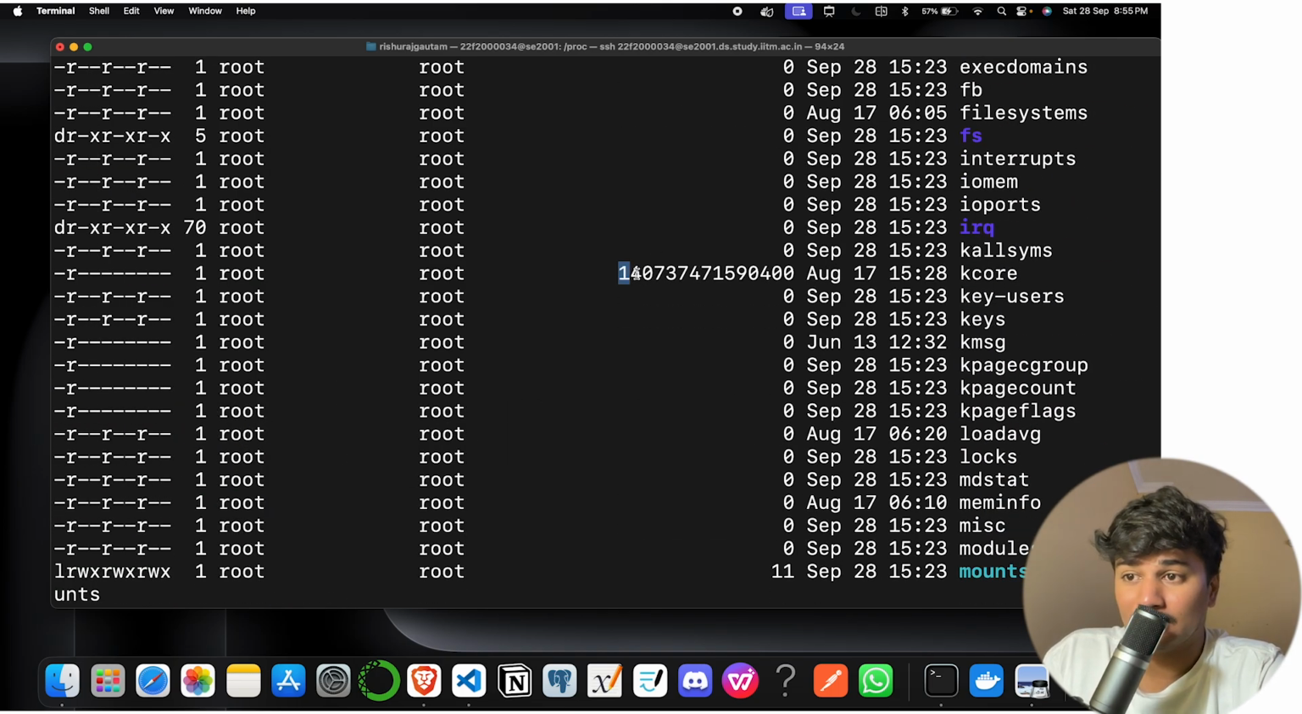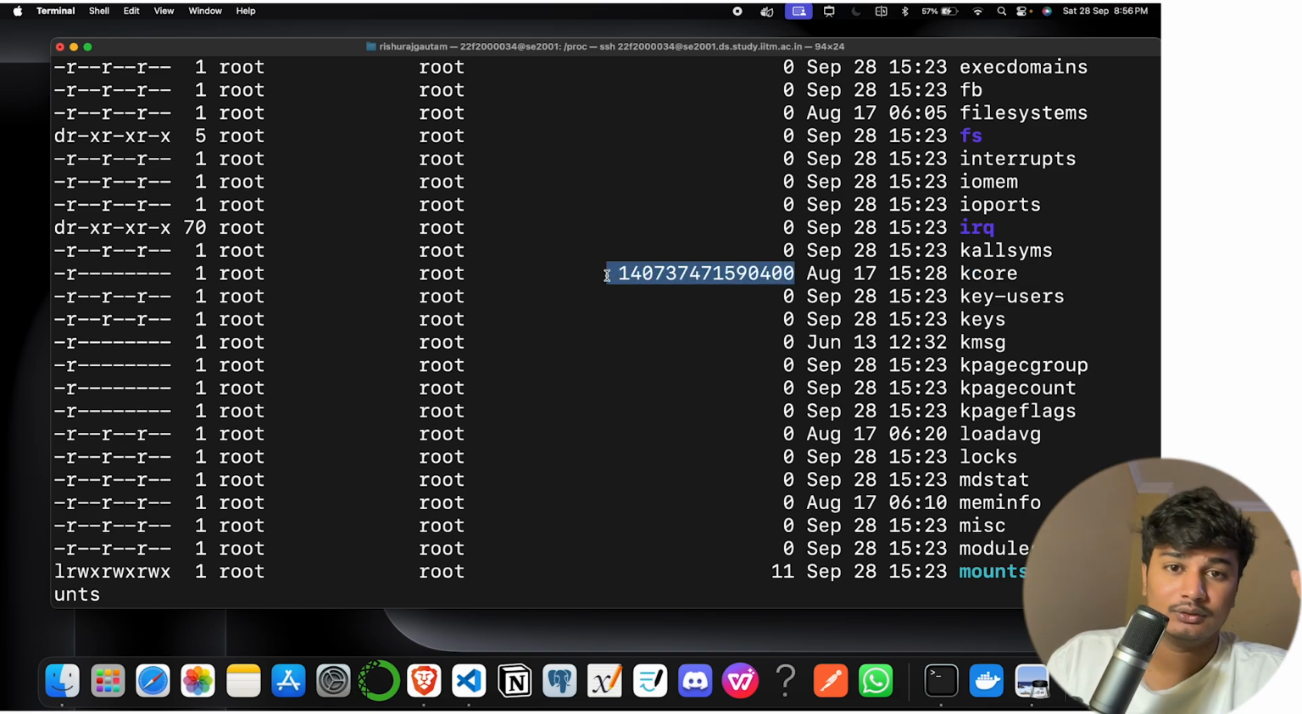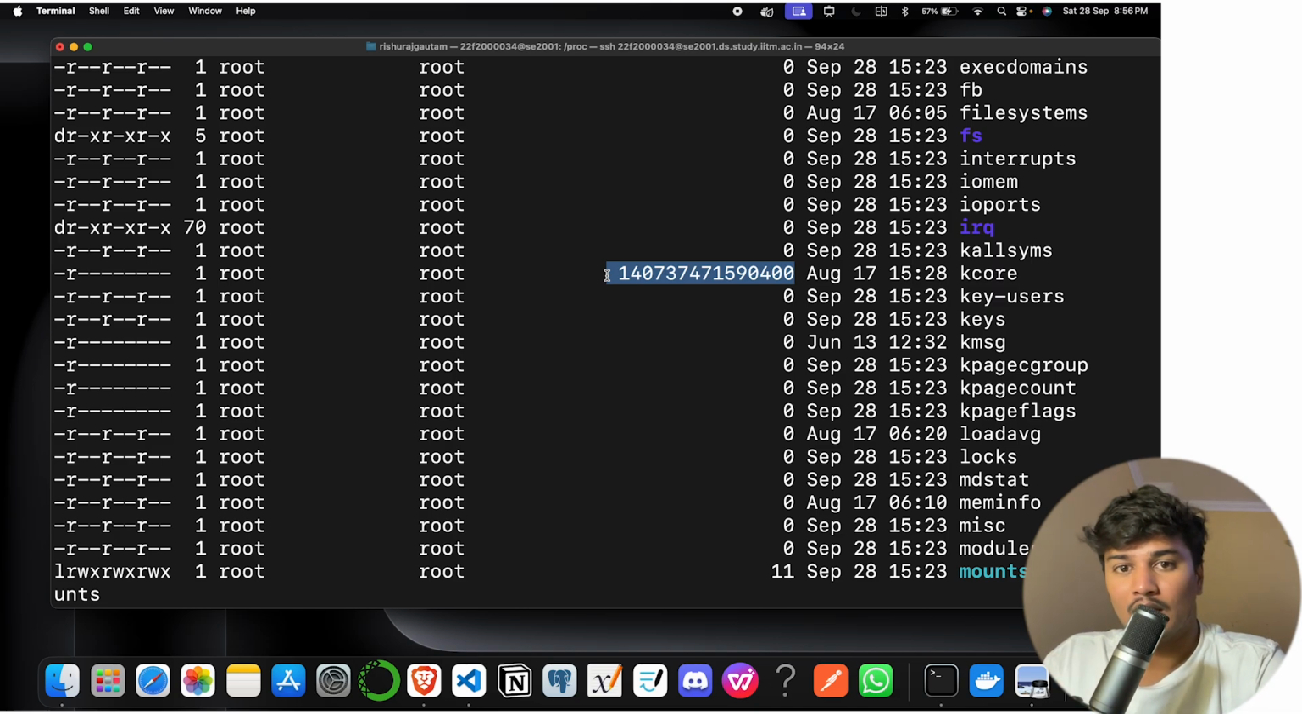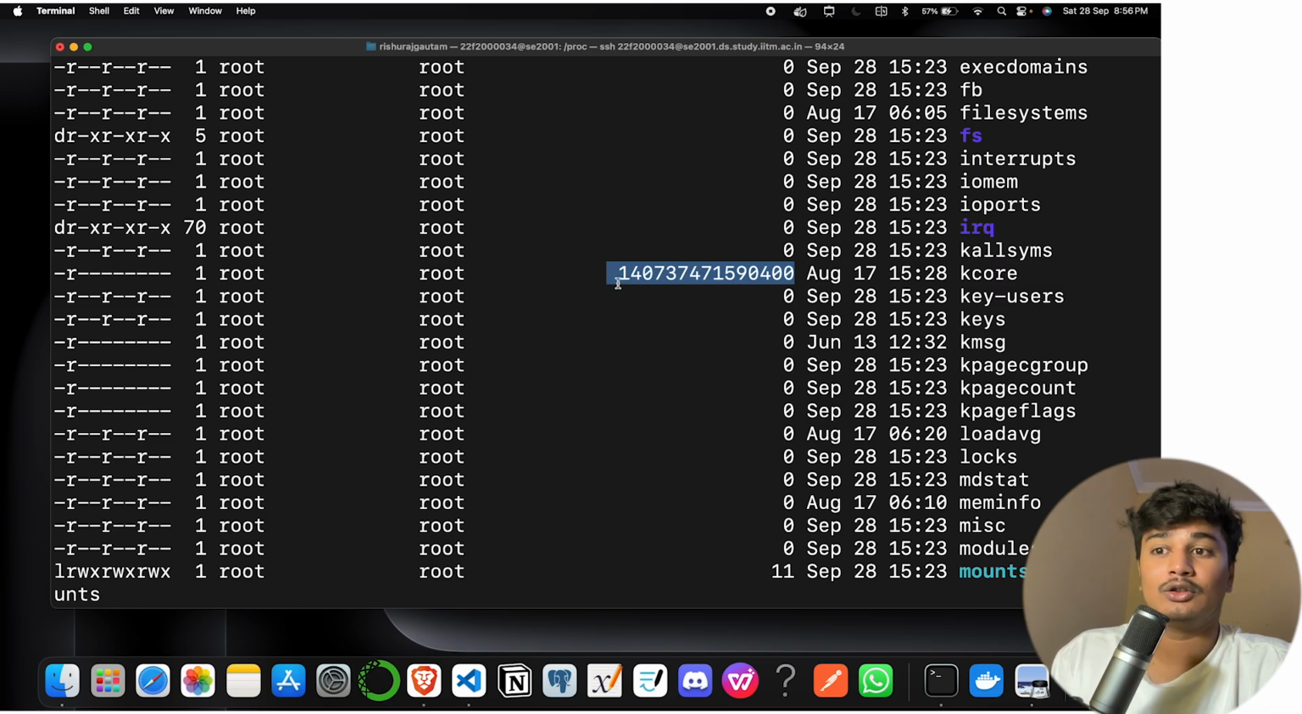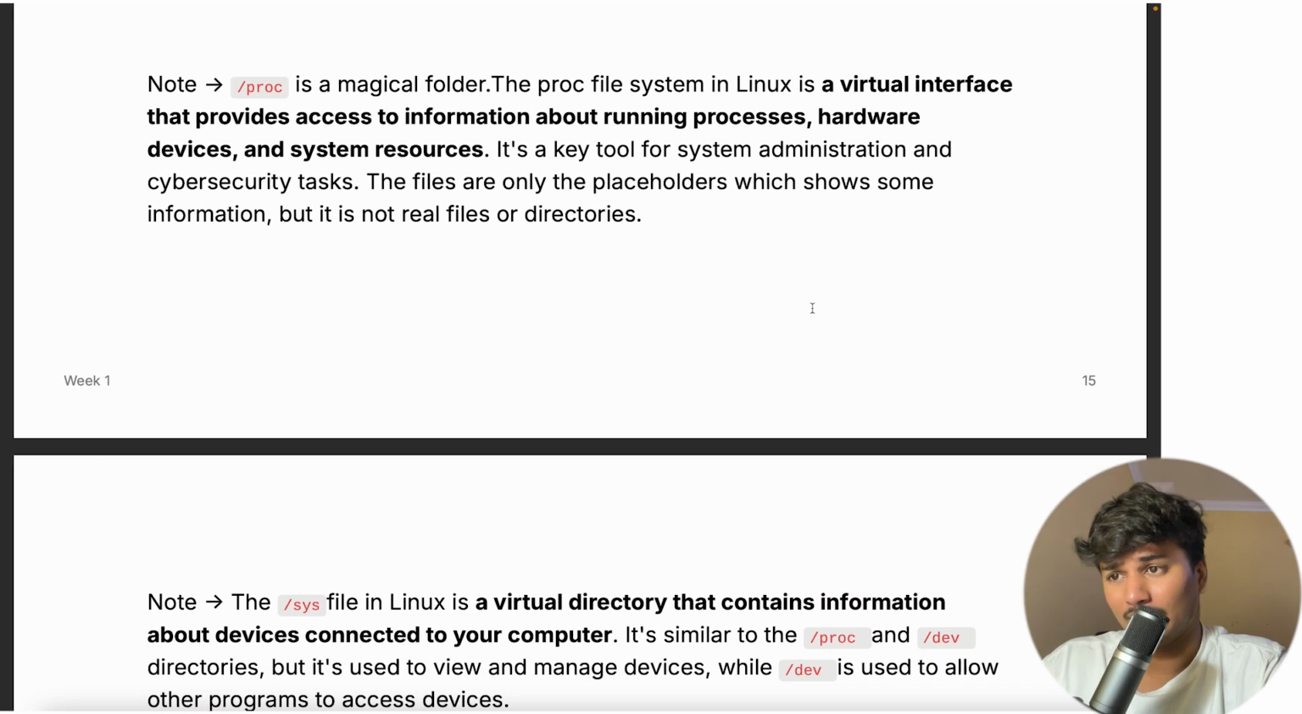You can see the size of this particular file, kcore. You can see it is 140 terabytes. Okay, my system is basically 256 GB, and this is 140 terabytes. So it is not possible, right? How can we store this 140 terabyte file on 256 GB? So it is basically known as a magical file. It is not actually a file. It is just a placeholder which contains information or process IDs or something. Okay.